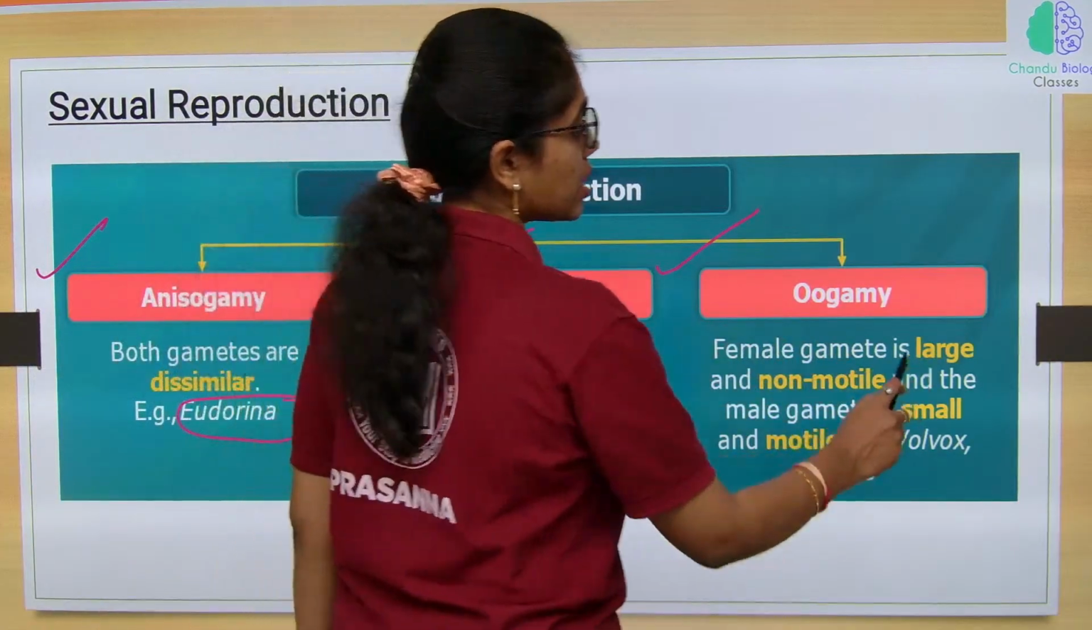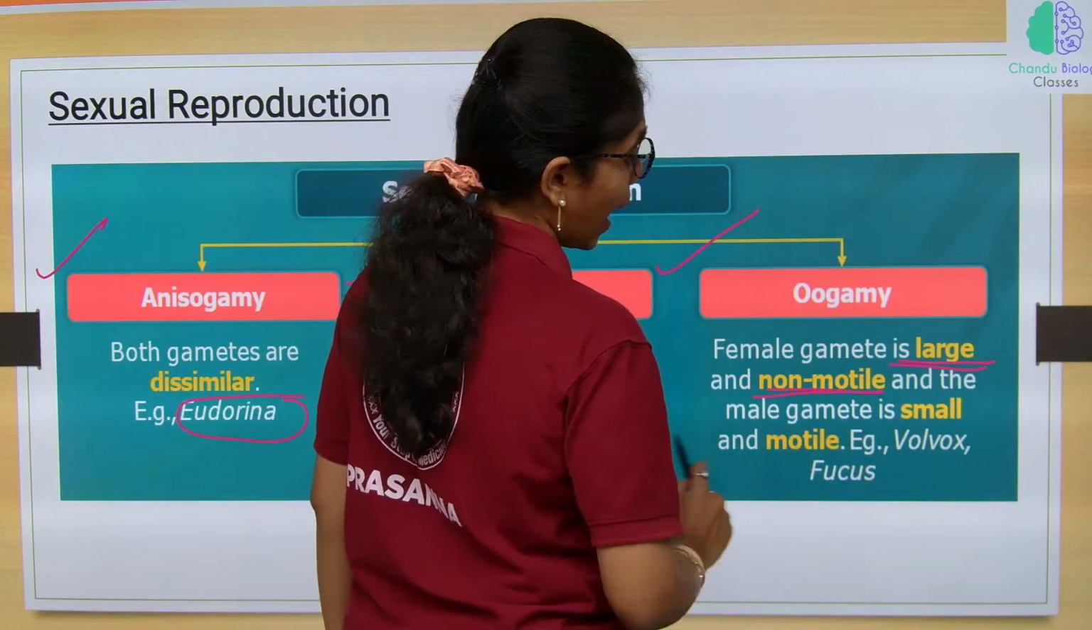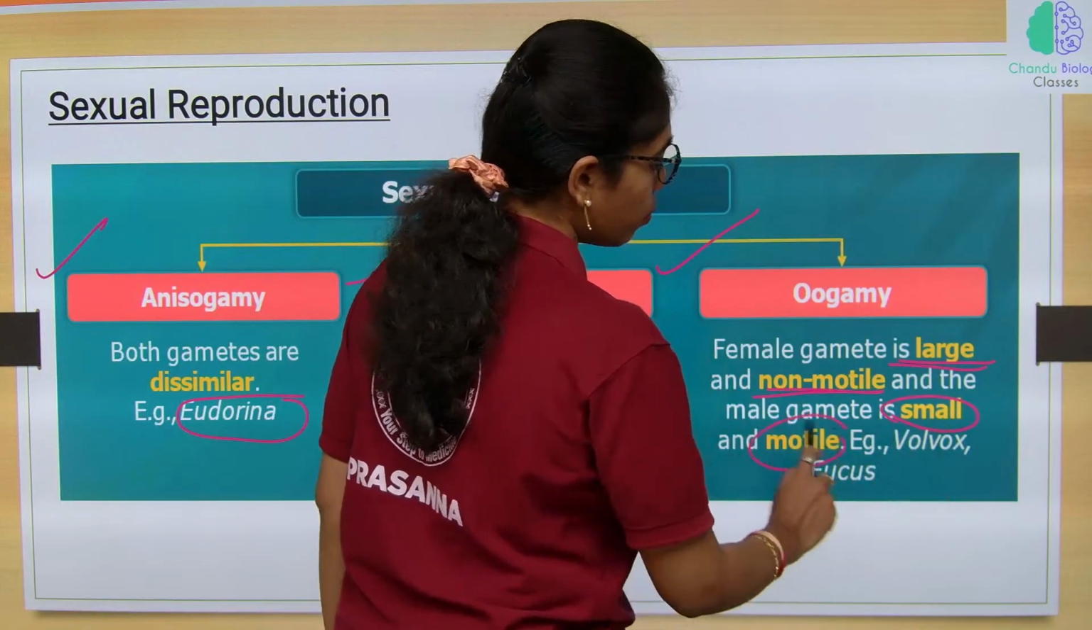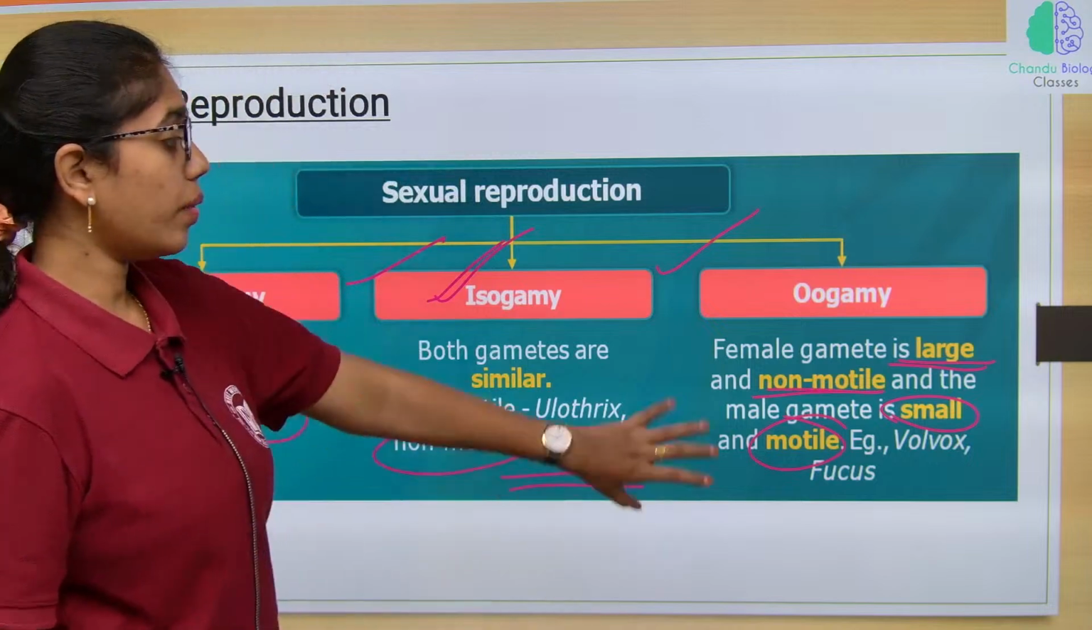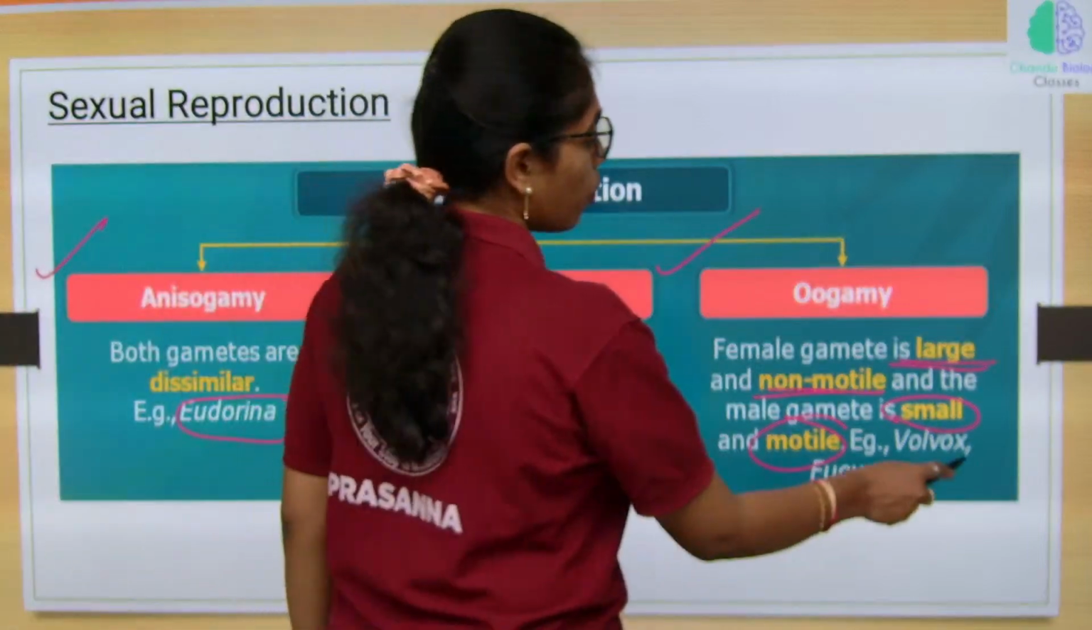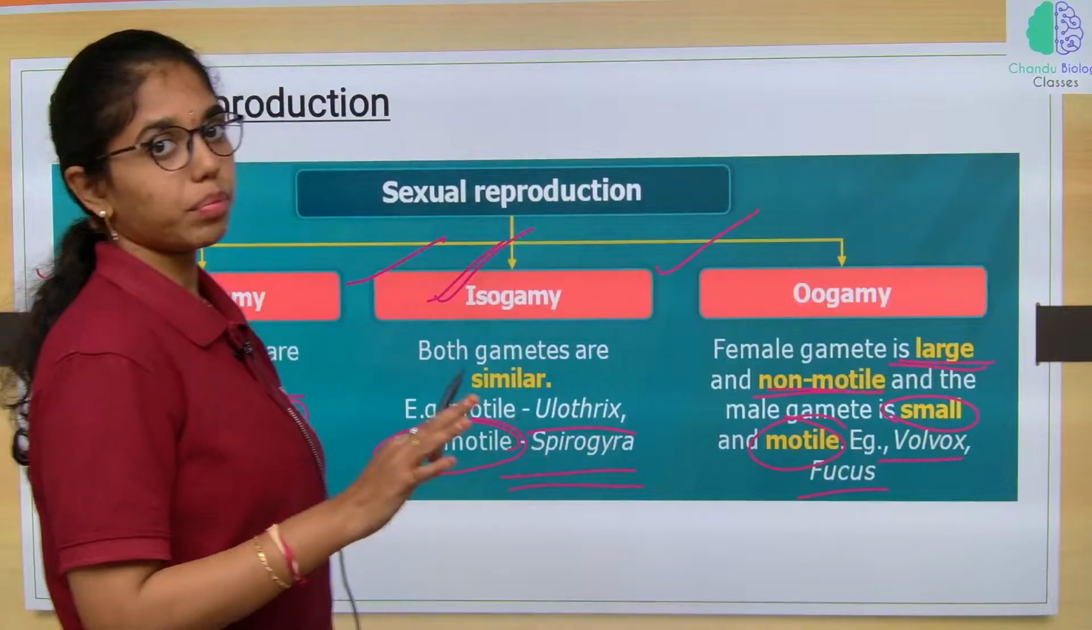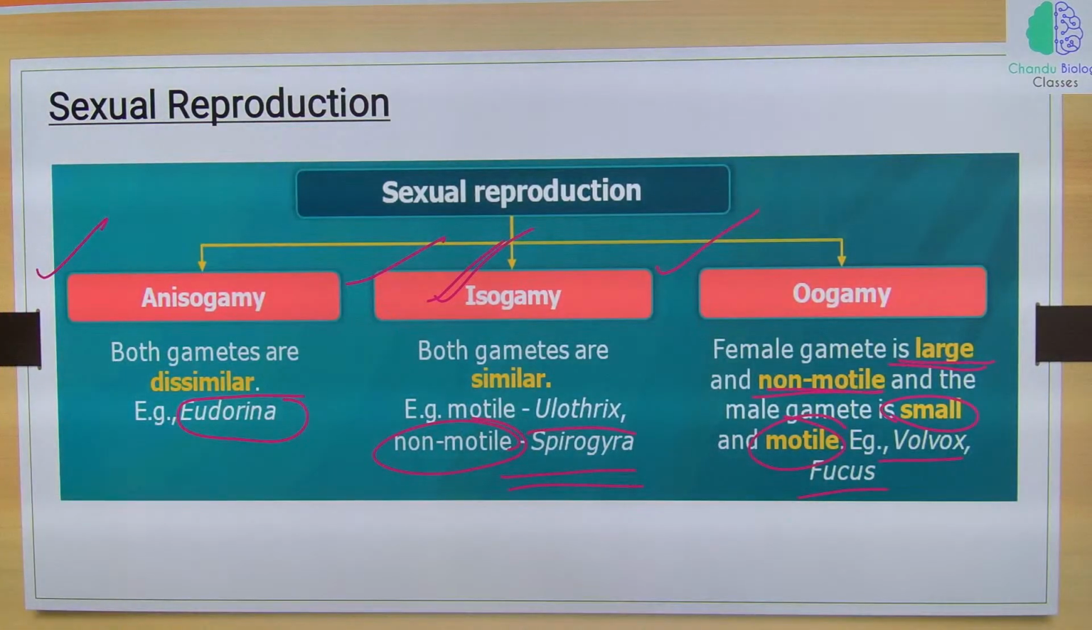Female gamete is large and non-motile and male gamete is small and motile. For example, Volvox and Fucus. Volvox and Fucus are the best examples for the oogamous mode of sexual reproduction. Clear, right?